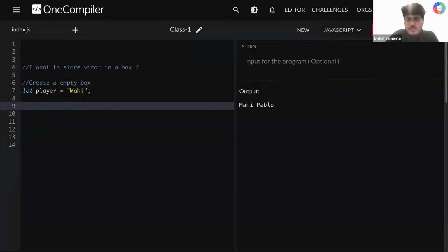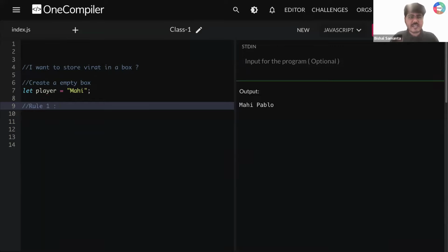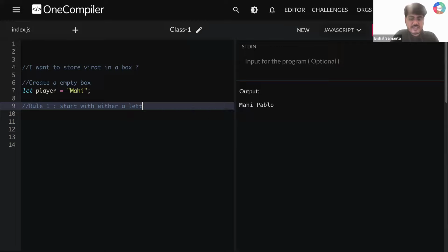So there are some rules you need to maintain while giving a name here. You cannot give any name. There are some rules that you need to follow. So let's start one by one. First rule. Rule one is that whenever you are creating a variable, it must start with either a letter, an underscore, or a dollar sign.